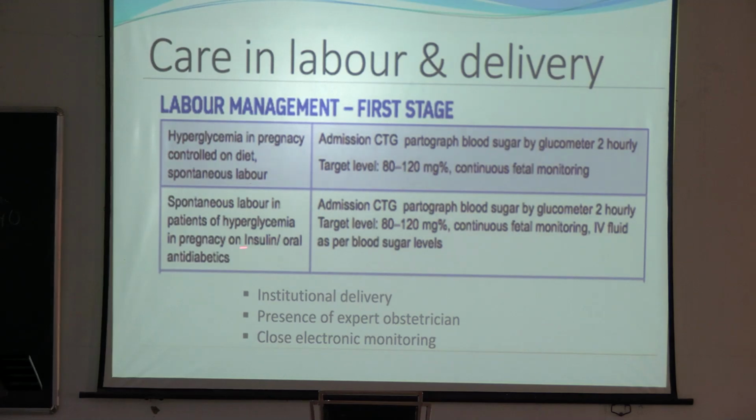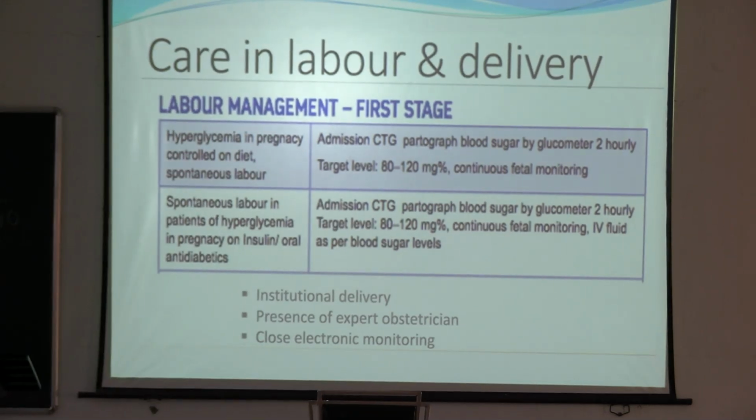Suppose the patient is on insulin or oral OHA and develops spontaneous labor. So what you will do: admission CTG and partograph, blood sugar should be monitored, same 2 hourly. Target is same 80 to 120, continuous fetal monitoring is done, and what else you will do in this case, especially IV fluid as per the blood sugar level you will give. Presence of an expert obstetrician is encouraged, and close electronic monitoring, that is CTG, is to be done.